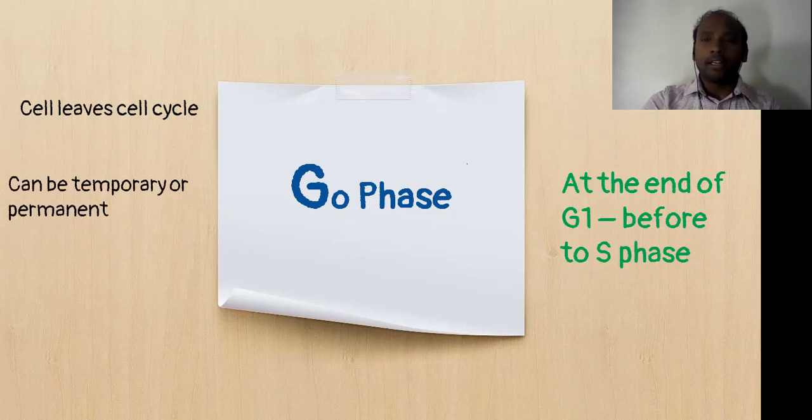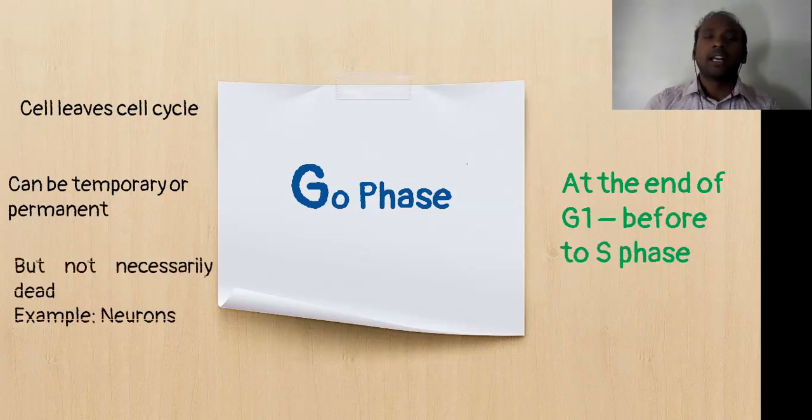Staying at the G0 phase can be temporary or permanent, depending on the type of the cell. But it is not necessarily dead. Whenever the cell is going to be in G0 phase permanently, we don't think that it is dead, right? Because a few types of cells, after maturation and cell division, will always go to G0 phase.